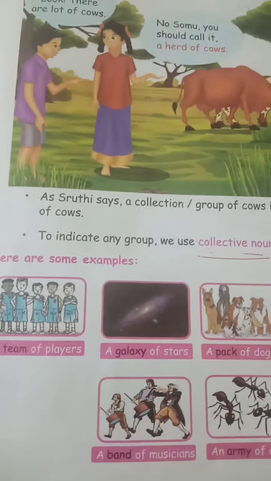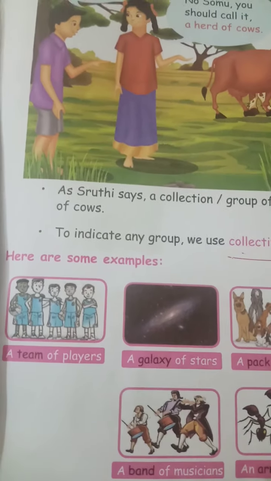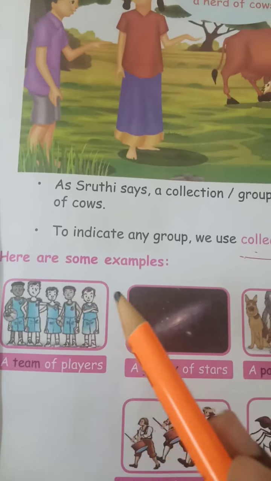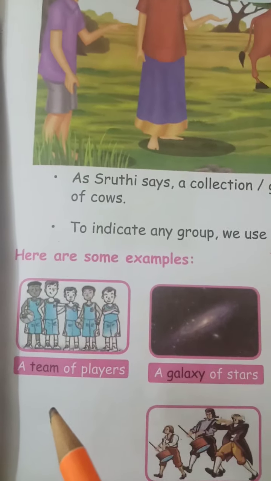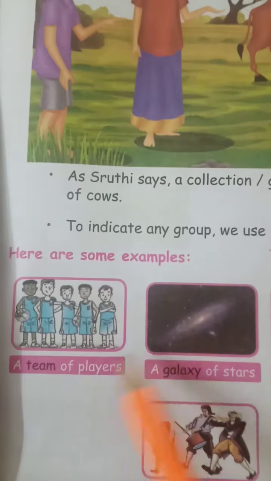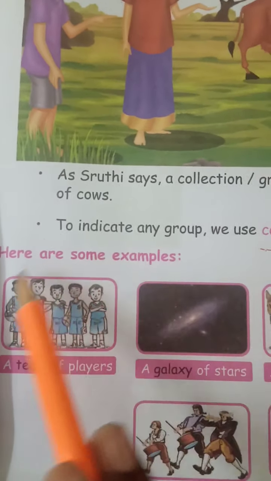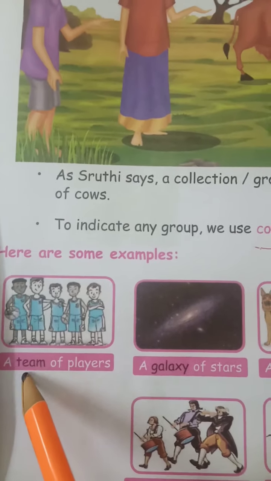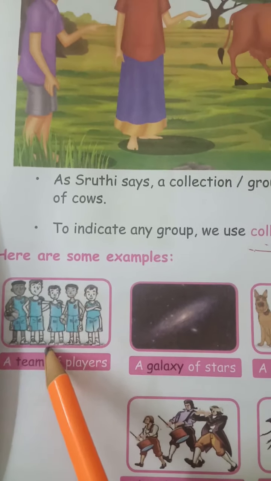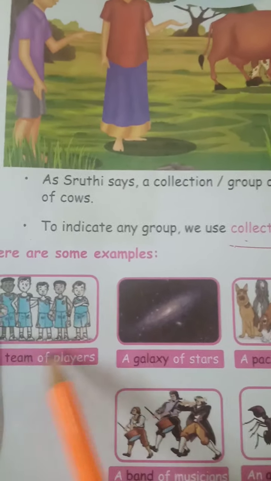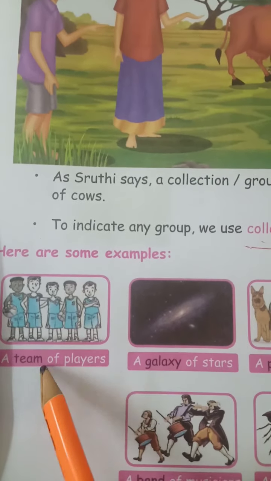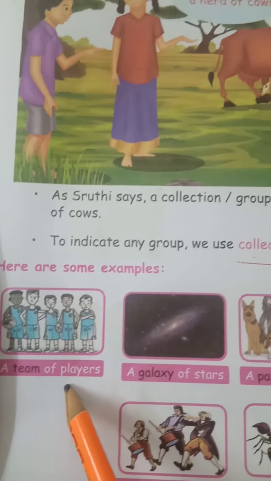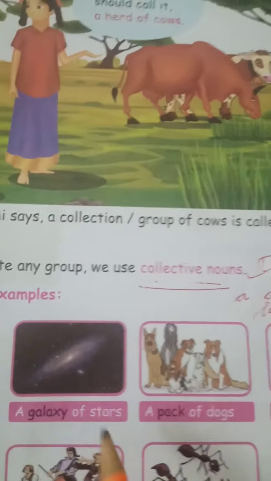Here are some examples, and let us see them one by one. Here you can see a lot of players. What is the collective noun for this? A team of players. To indicate this group, we use a word, and the word is team. So to indicate any group, we use a collective noun. A team of players. What is the next picture?